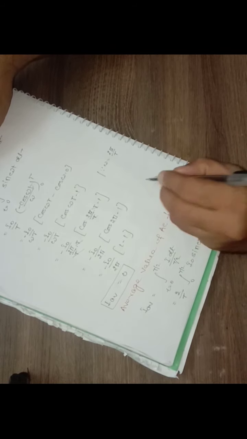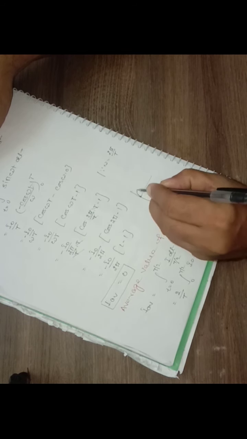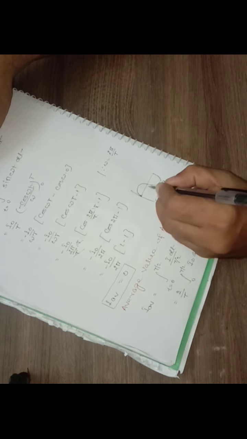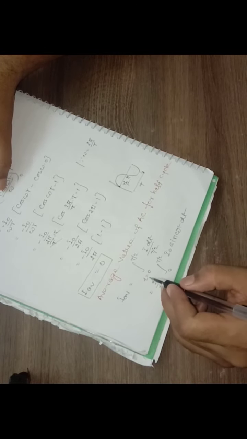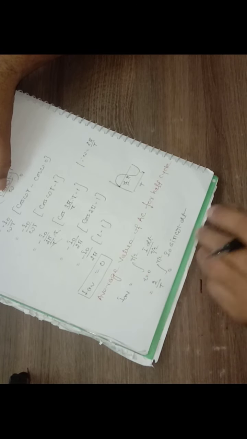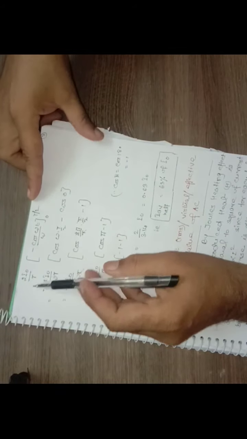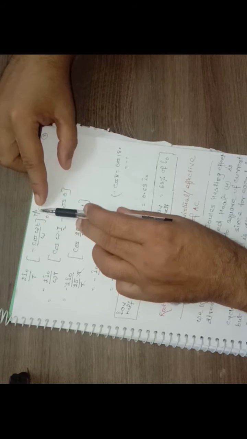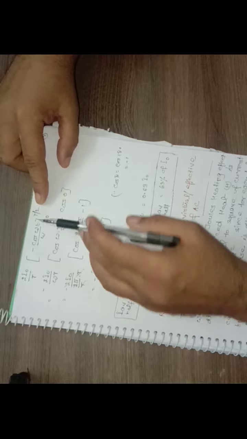Similarly for half cycle, meaning from 0 to T by 2. Suppose for a complete cycle the time period is T, so for half cycle it will be T by 2. So we will take the limit from time t equal to 0 to capital T by 2. Clear? I dt, and total time here is T by 2. And if we integrate this, it becomes 2I0 into minus cos omega t upon omega, with limit varying from 0 to capital T by 2, because in this case we are taking the average value of AC for half cycle.